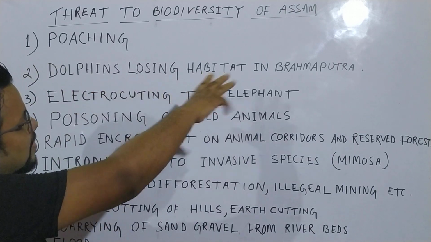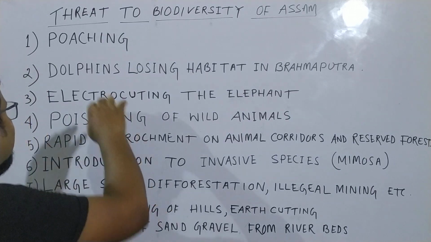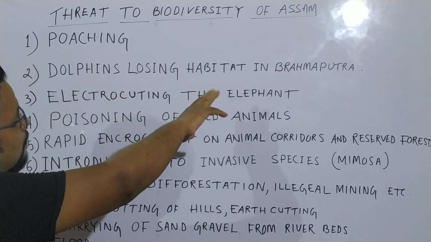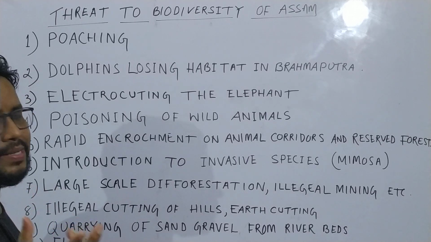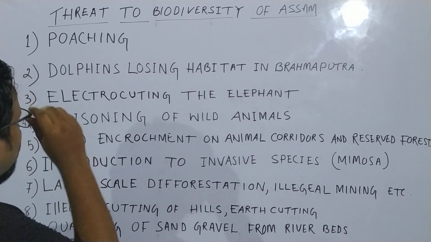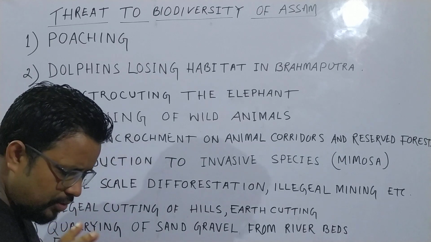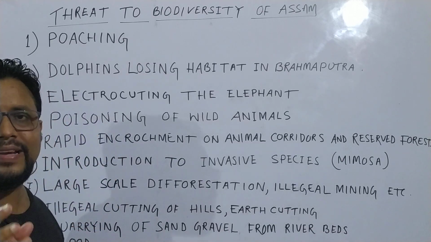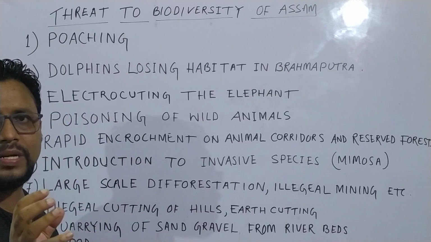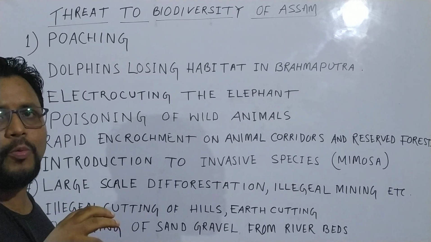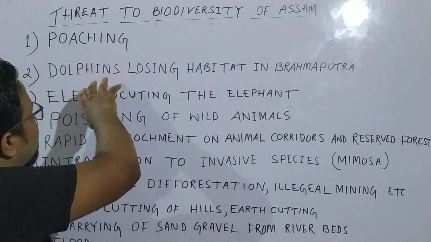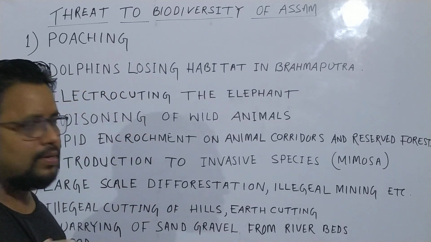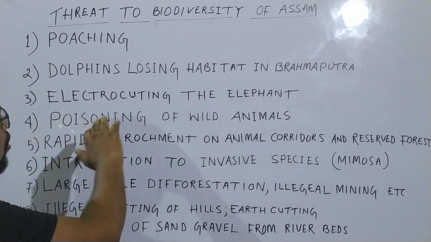Number 2, dolphins are fast losing habitat in the Brahmaputra. The Brahmaputra dolphin is considered an endangered species. The river Brahmaputra is widening and there is siltation, and because of the siltation and widening, the dolphins are losing their habitat.